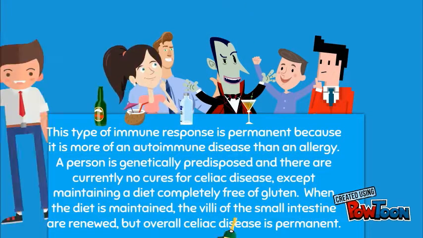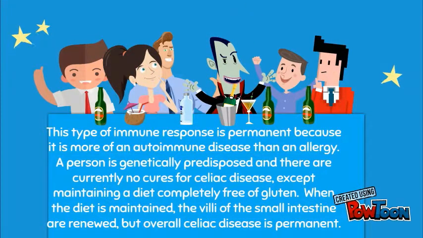This type of immune response is permanent because it is more of an autoimmune disease than an allergy. A person is genetically predisposed and there are currently no cures for celiac disease except maintaining a diet completely free of gluten. When the diet is maintained, the villi of the small intestine are renewed, but overall celiac disease is permanent.